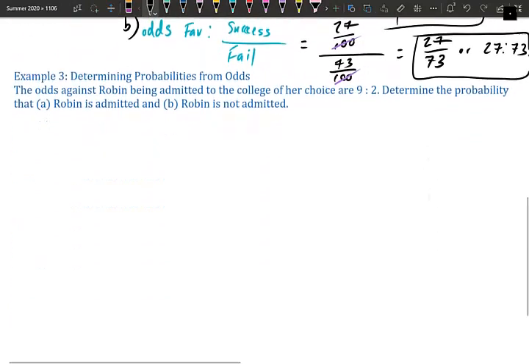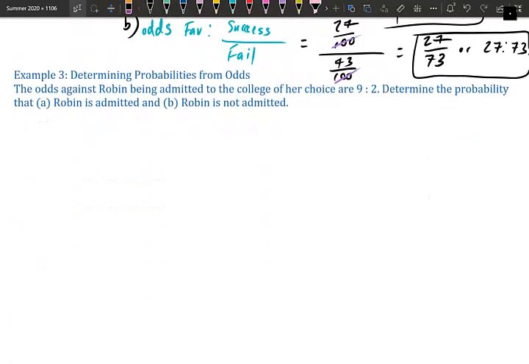All right. Determine the probability from odds. So the odds against Robin being admitted to the college of her choice are 9 to 2. Determine the probability that Robin is admitted and is not admitted. So we're talking about odds against. So odds against, remember that is failure over success.